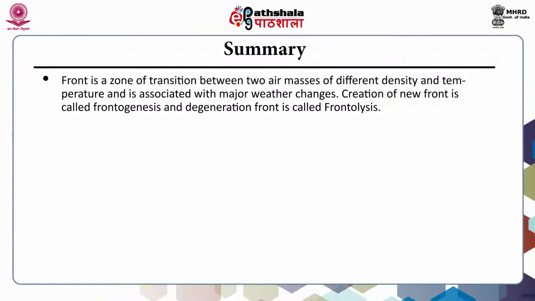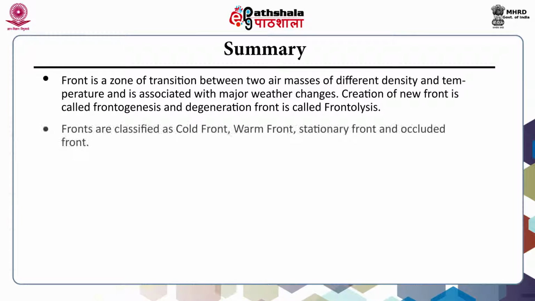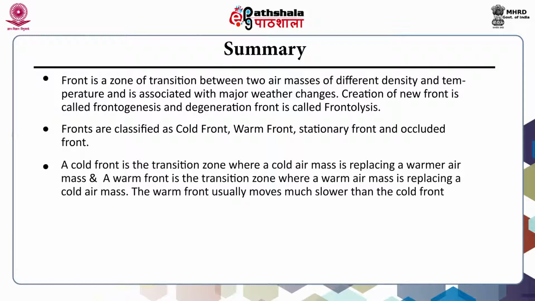And we have seen that a front is a zone of transition between 2 air masses of different density and temperature and is associated with major weather changes. And the creation of a new front is called frontogenesis and degeneration of a front is called frontolysis. And we have also seen the classification of fronts as cold front, warm front, stationary front and occluded front. A cold front is a transition zone where a cold air mass is replacing a warmer air mass. And these cold fronts have a steep slope with characteristic gusty wind and sudden drop in temperature.